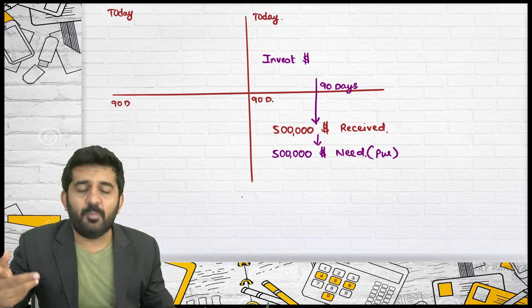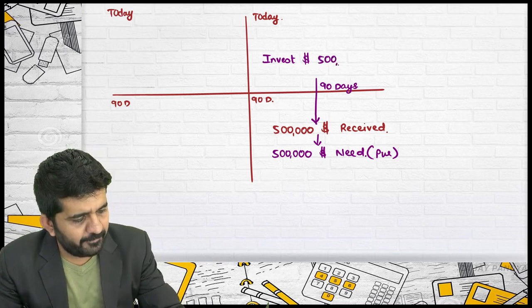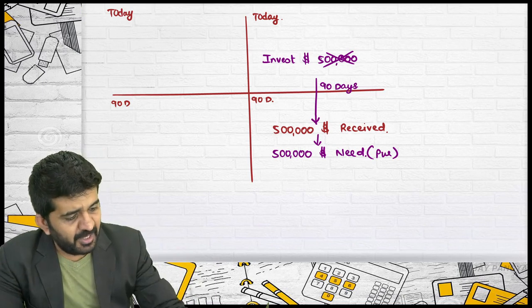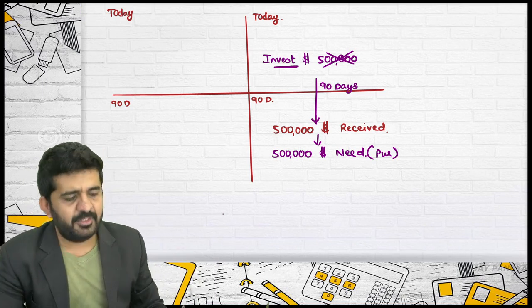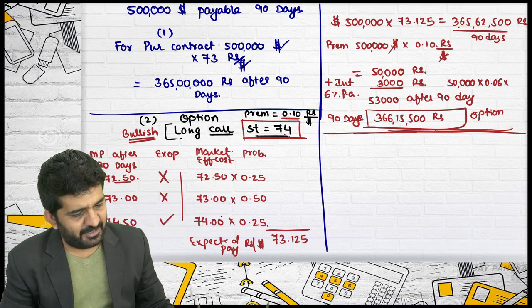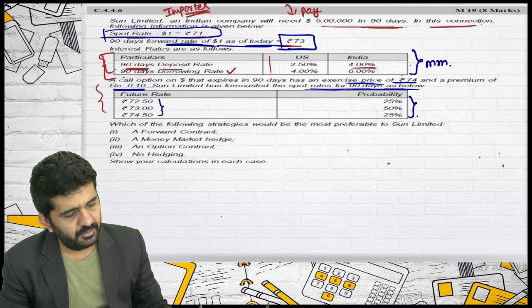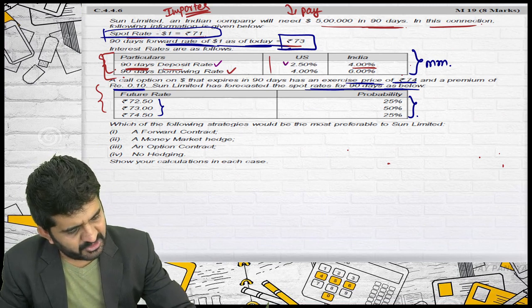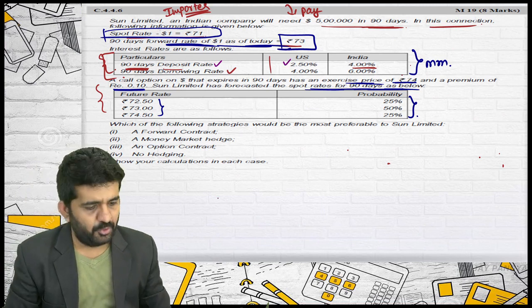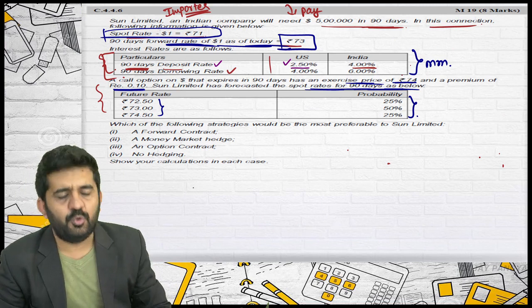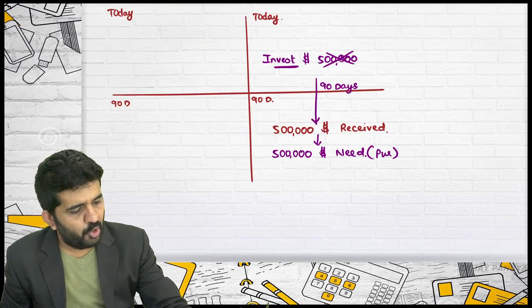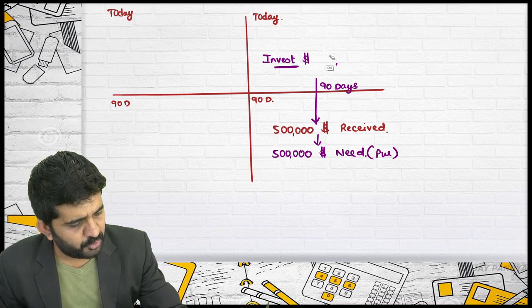How much? $5 lakh? No, because you will be getting interest for 90 days. If you invest in dollar, which rate is applicable? Investment is deposit. The rate in US dollar is 2.50%. So you will be getting 2.50%.